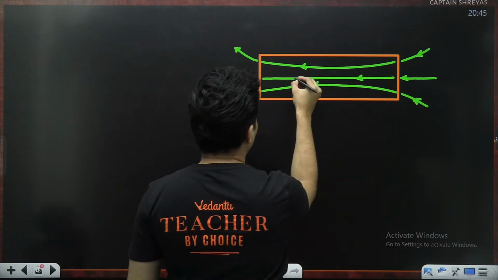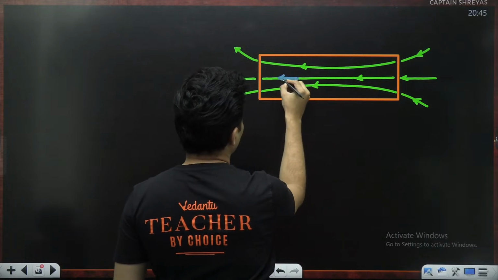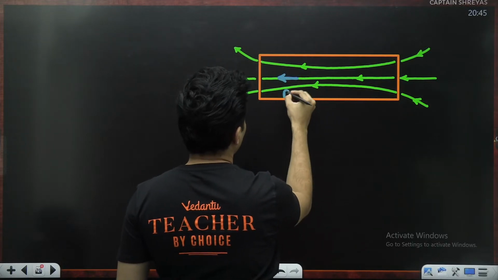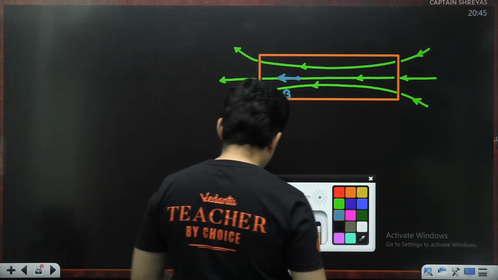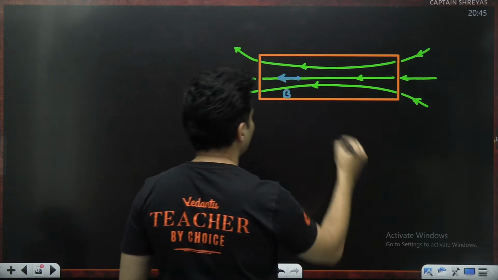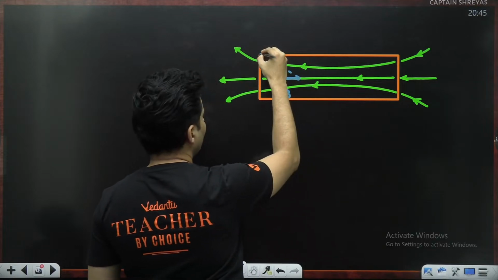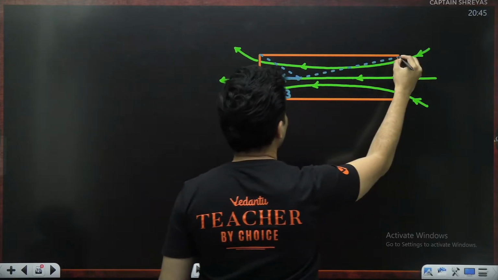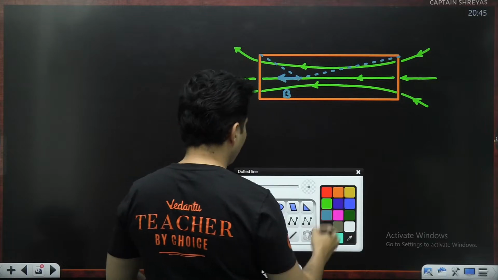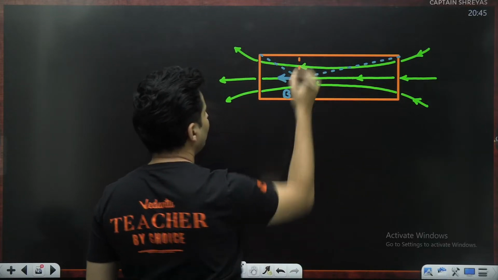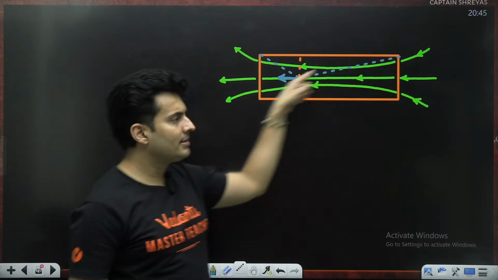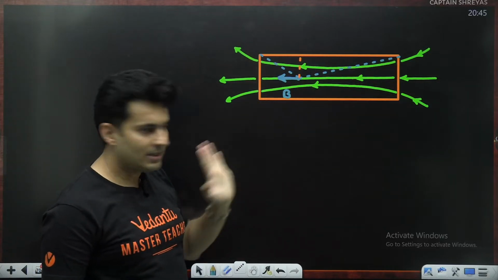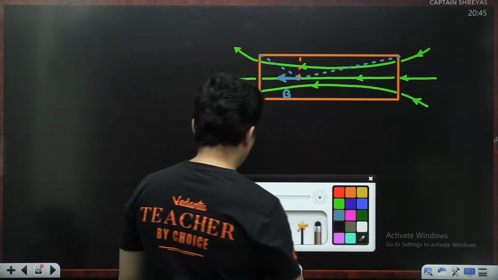You want to find the magnetic field at any location. Let's say this point. You mark that point and draw some dotted lines from here to here, and then from here to here, and then drop a perpendicular. What did I do? Draw dotted lines till the ends and drop a perpendicular. Is that clear till this point? Okay. What is the next step?